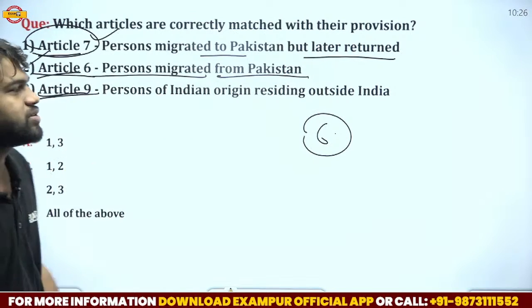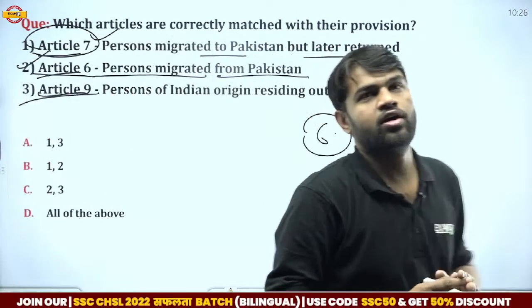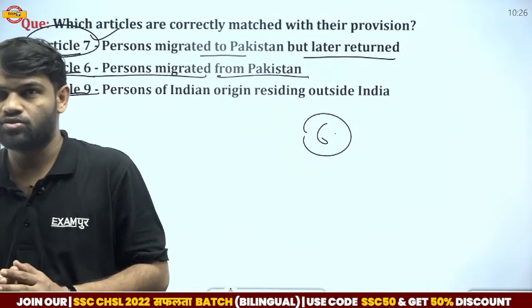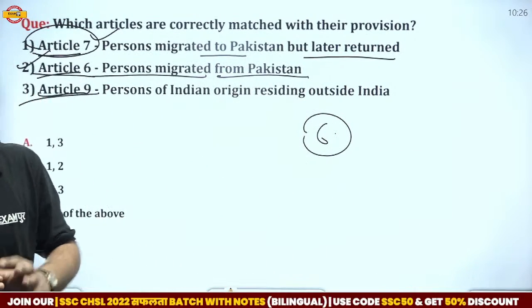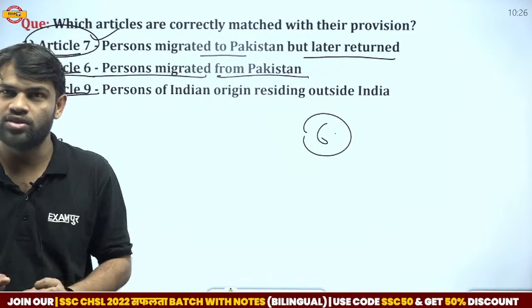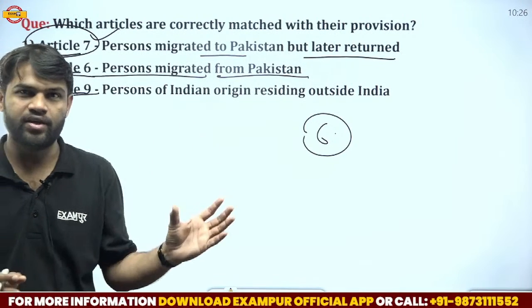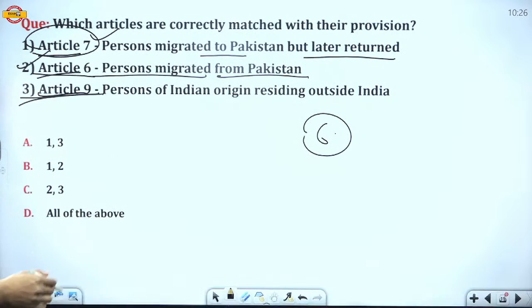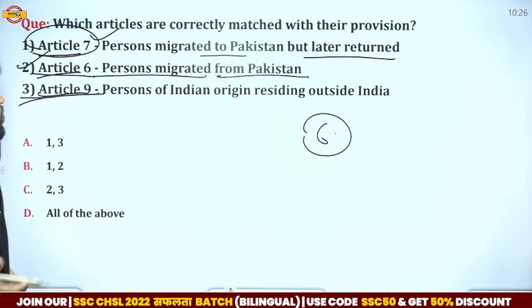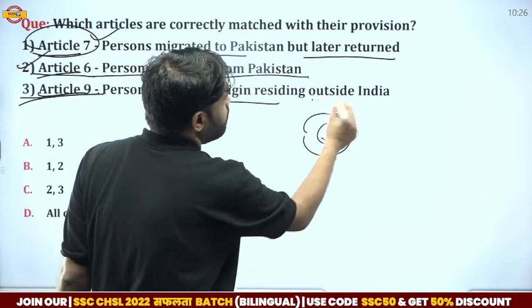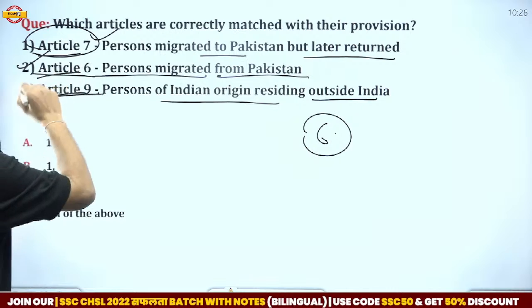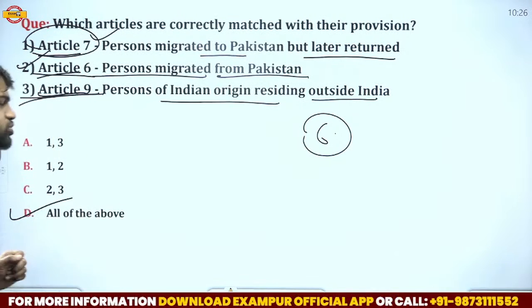Article 9, persons of Indian origin who reside in different nations except Pakistan and Bangladesh. So any person of Indian origin who resides in another country except Pakistan and Bangladesh can get Indian citizenship by Article 9. So a person of Indian origin residing outside India except Pakistan and Bangladesh. I think all these statements are correct, so the correct answer is all of these.